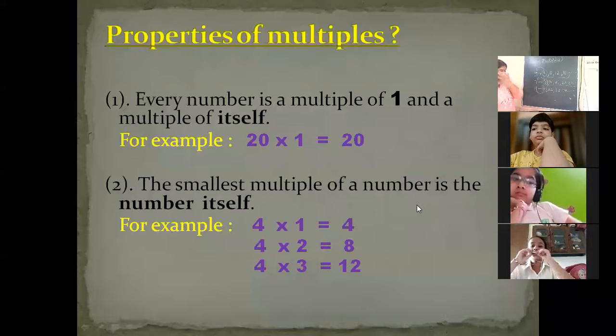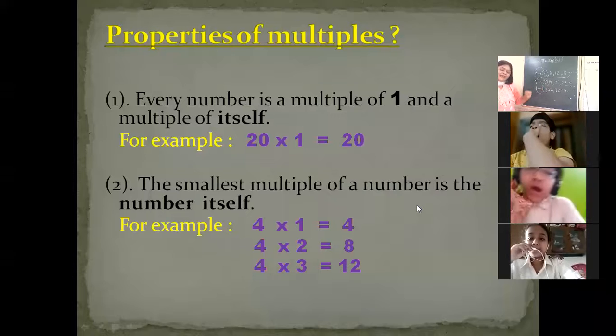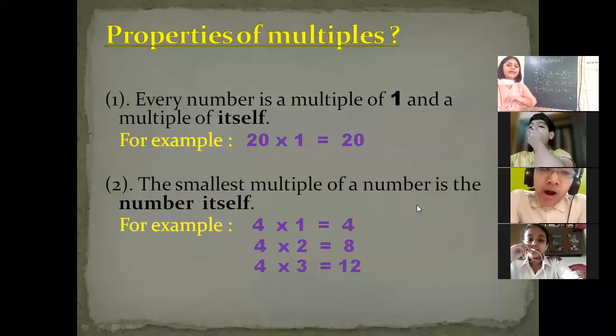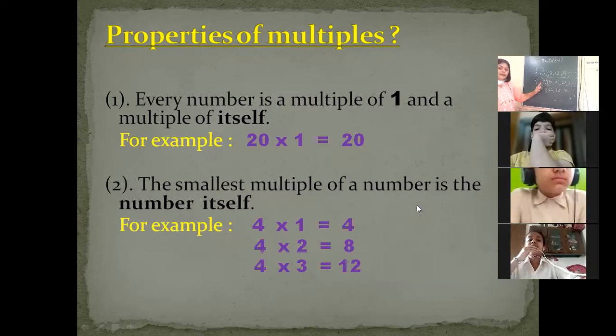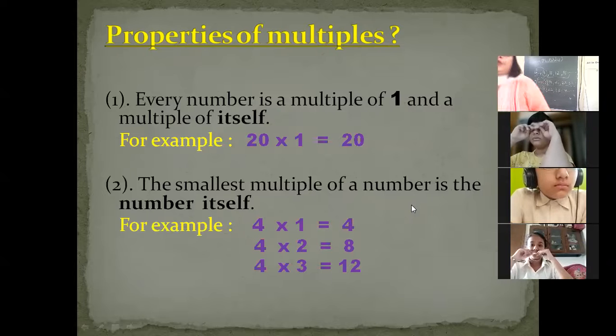Among multiples, one's multiple is the smallest. So it means when we multiply any number by one, yes, very good. When we multiply any number by one, your answer will be the number itself. Exactly, exactly. So now can we continue with the third property?